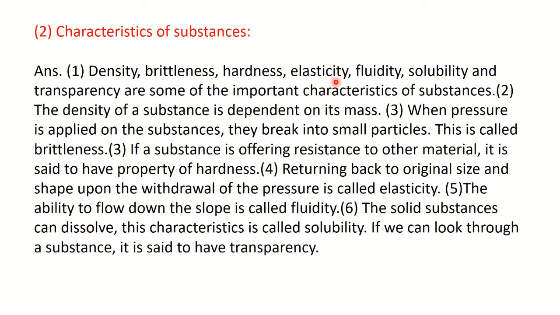Elasticity means returning back to the original shape and size. Fluidity means what? The ability to flow down a slope is called fluidity. Solubility means solid substances can dissolve. This is called solubility. And transparency means we can see through certain substances like glass. It is called transparency. So let's write down all the properties and one sentence or definition of each particular property here.